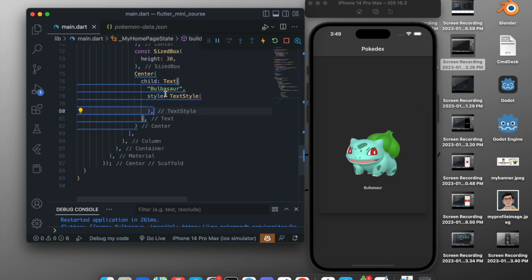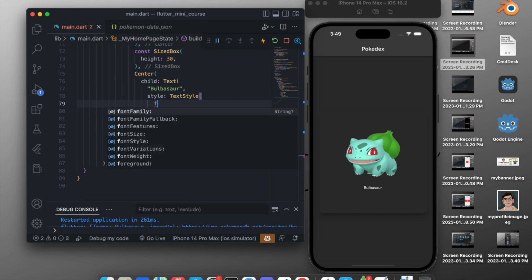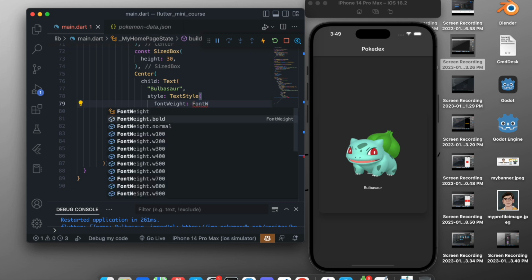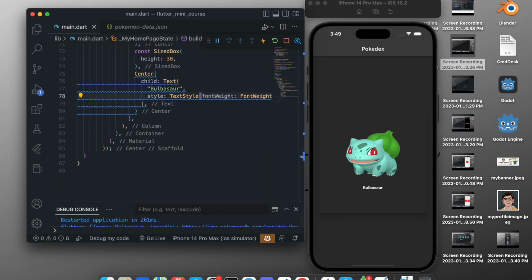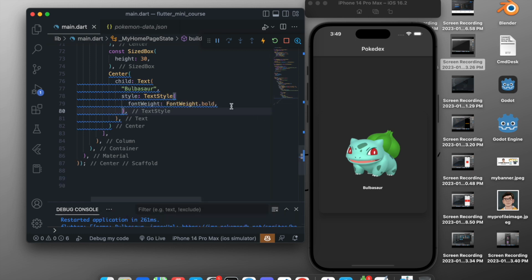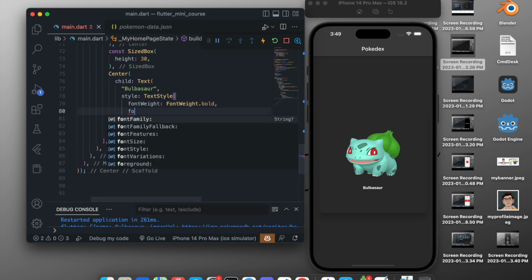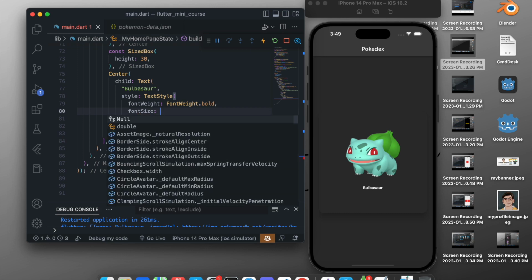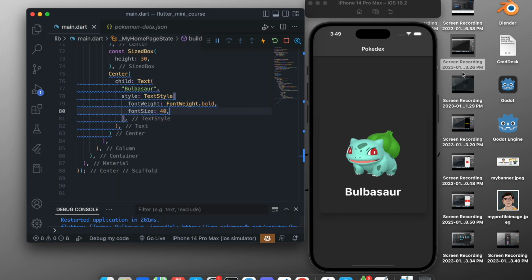So what we want is this font should be bold, so font weight should be bold. So font weight will be FontWeight.bold. So this will make this font a little bolder, as you can see. Now we want to change the font size, so font size will be 40. Okay, this looks perfect.